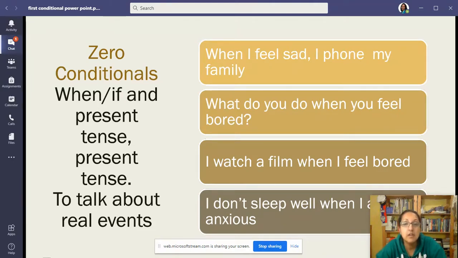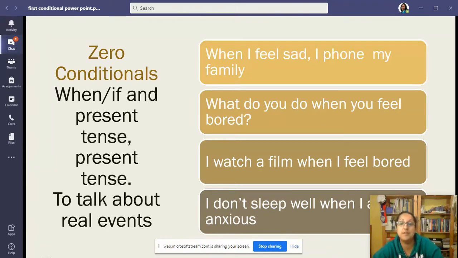example. Okay, for example, when I feel sad, I phone my family. Or if I feel sad, I phone my family. It's always true. It's something I always do. What do you do when you feel bored? Or what do you do if you feel bored? Same thing. Okay. So I'm asking you for a fact about you.